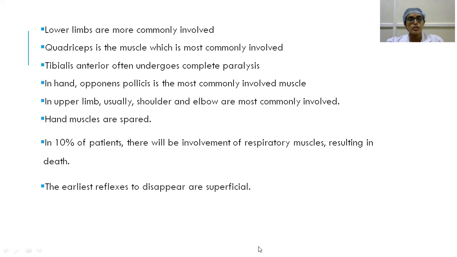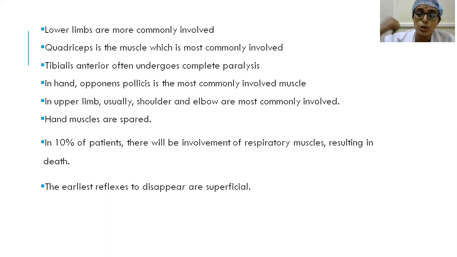So there are a few points which I would like to stress. In poliomyelitis, the lower limbs are more commonly involved. Quadriceps is the muscle which is most commonly involved. Whereas tibialis anterior undergoes complete paralysis because the number of columns which are supplying the tibialis anterior are less, so the involvement of the muscle will be more. And in the hand, opponens pollicis is the muscle which is most commonly involved.